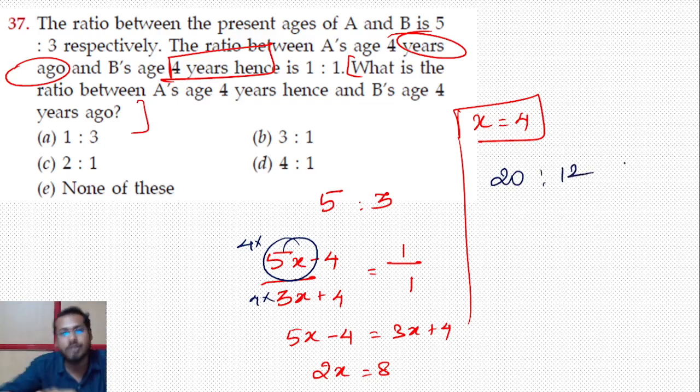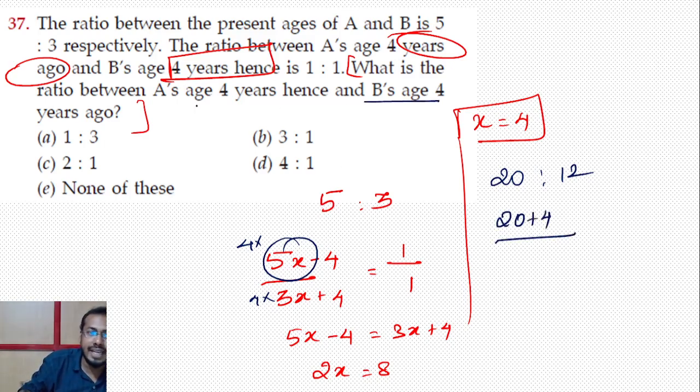Okay, இப்போ என்ன பண்ண சொல்றாங்க? What is the ratio A's age 4 years hence? கரெக்ட்டுங்களா? So 4 years hence அப்படின்னா I need to add. So 20 plus 4. அதே மாதிரி B's age 4 years ago. இப்போ 12 na 4 years ago minus 4. So 20 plus 4 is 24, 12 minus 4 is 8.